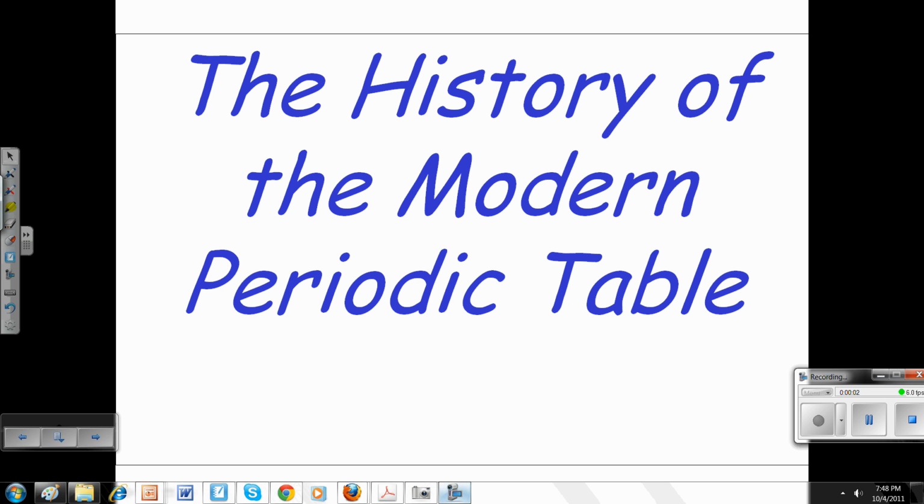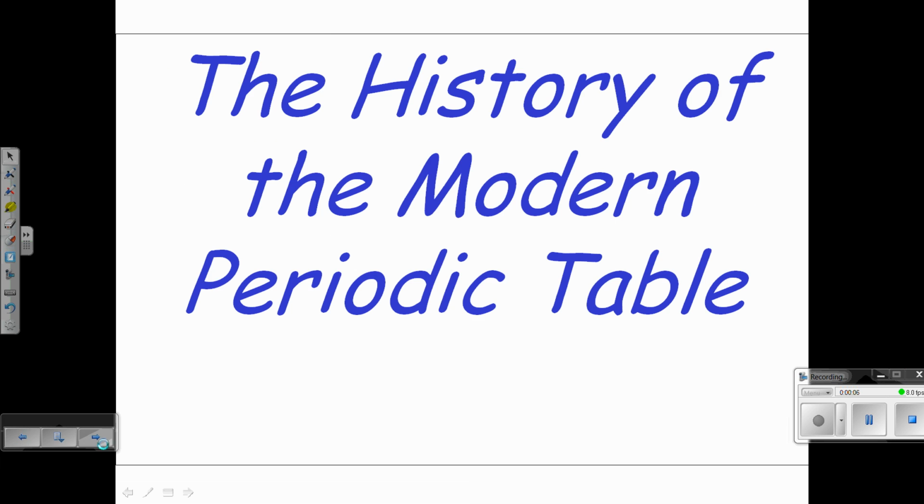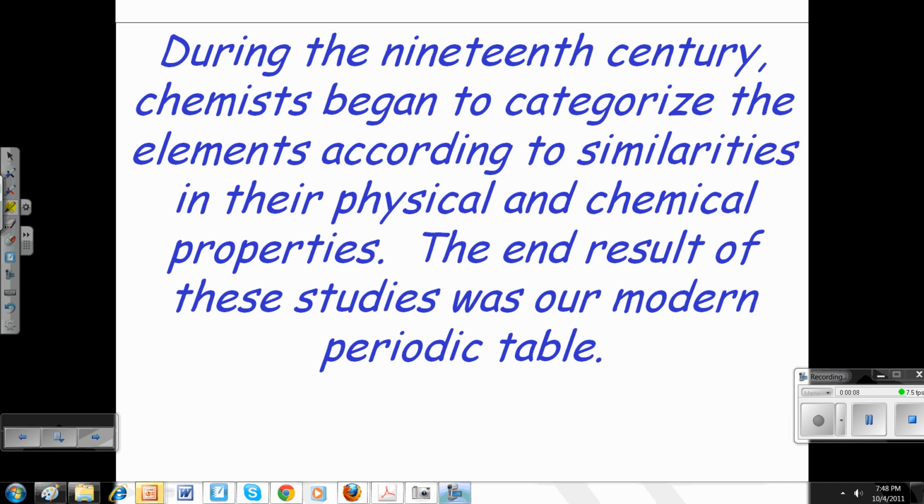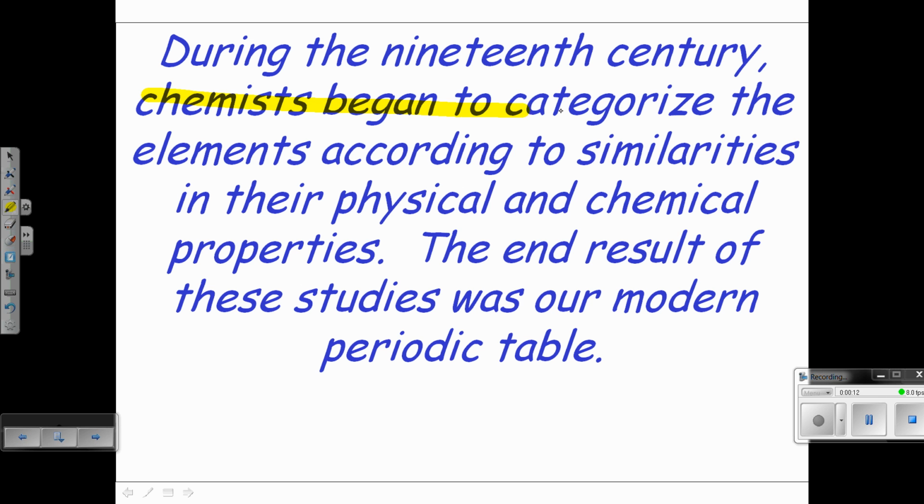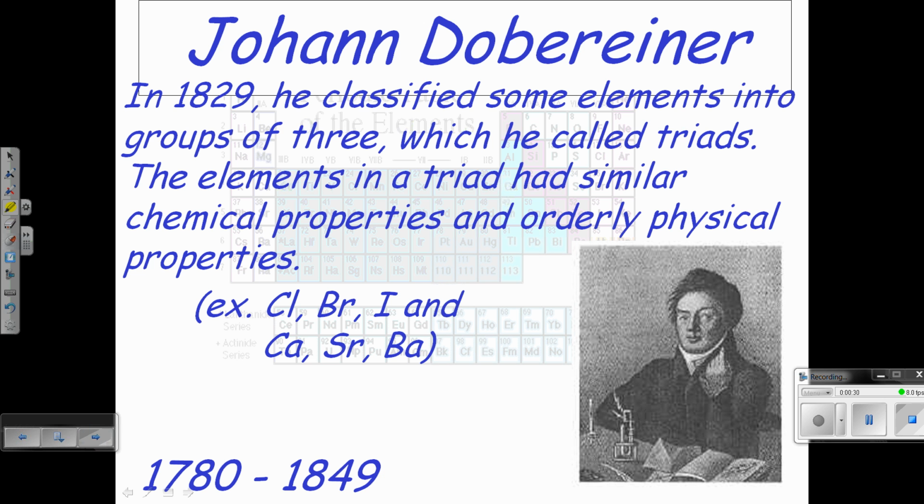All right, so the point of this video is basically to go over the history of the modern periodic table. That's the title of the PowerPoint. A couple of key things: in the 19th century, chemists began to categorize the elements according to their similarities, either their chemical or physical properties. They started looking at them and grouping them. Based on what happened over time, the end result eventually became the modern periodic table that you have, and you love in your backpack and your chemistry book.